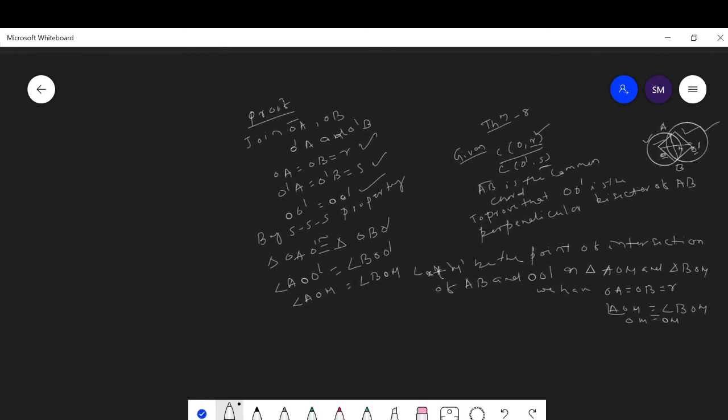Then proof: OM is equal to OM, the common side. So by side angle side SAS criteria, we have triangle AOM